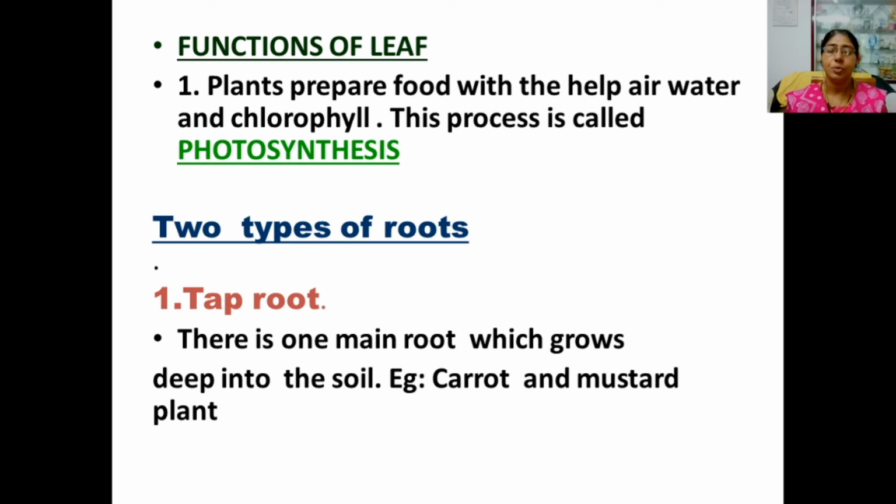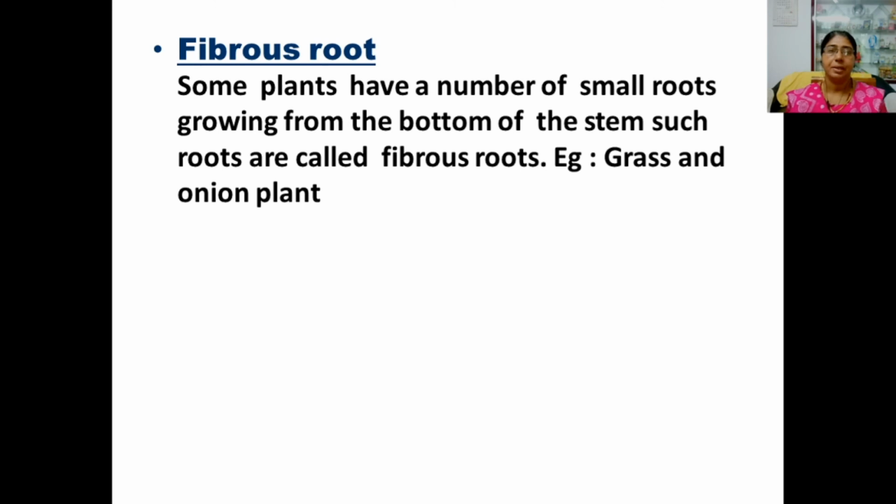There are two types of root. There is one main root which grows deep into the soil. Example, carrot and mustard plant. Another type of root is number of small roots arising at the bottom of the stem. They are called fibrous roots. Example, grass and onion plant.